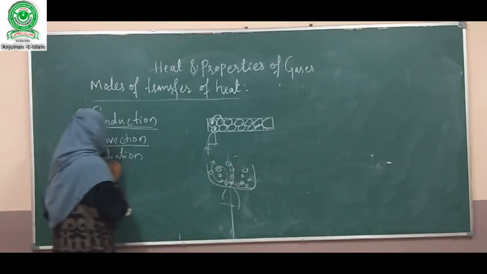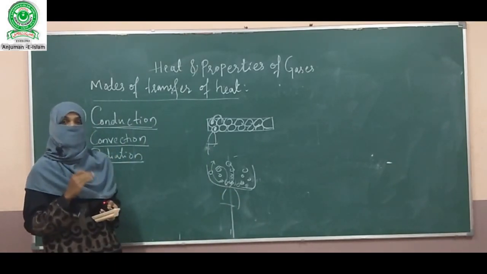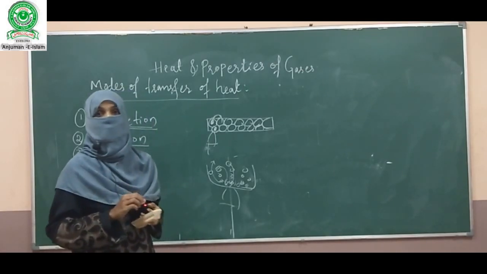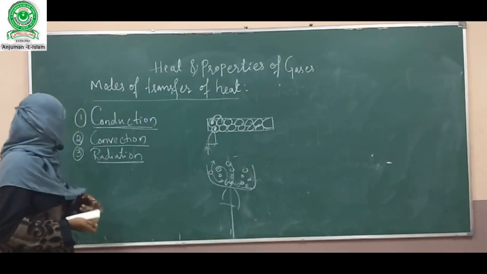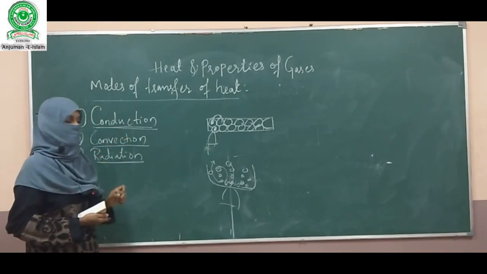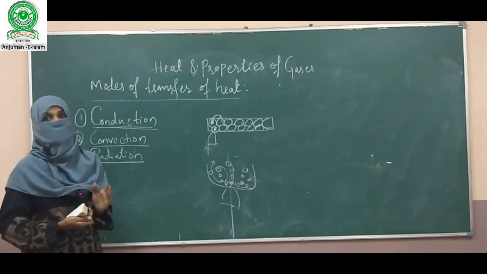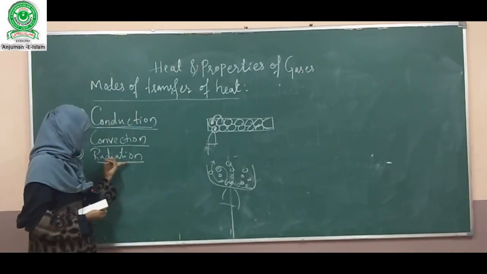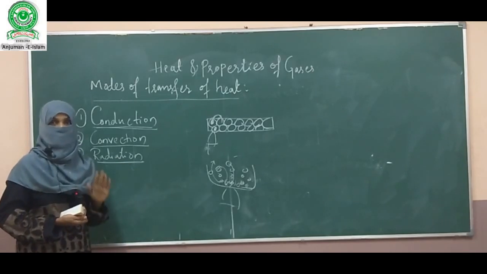Next one is radiation. Radiation is transmission of heat from one place to another place without an intervening medium. Means for conduction, a solid is must and should. For convection, a liquid is must and should. For radiation, it does not require any kind of material. Such transmission of heat is called radiation.